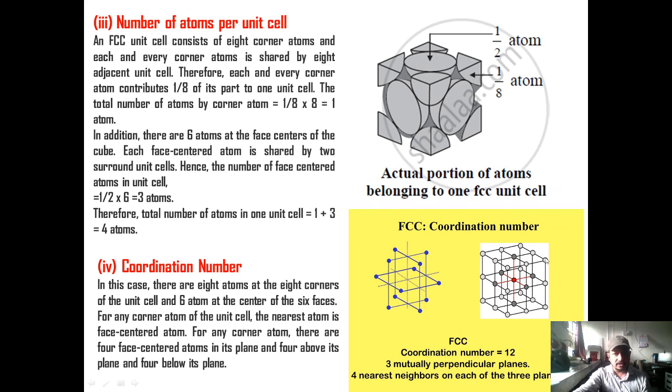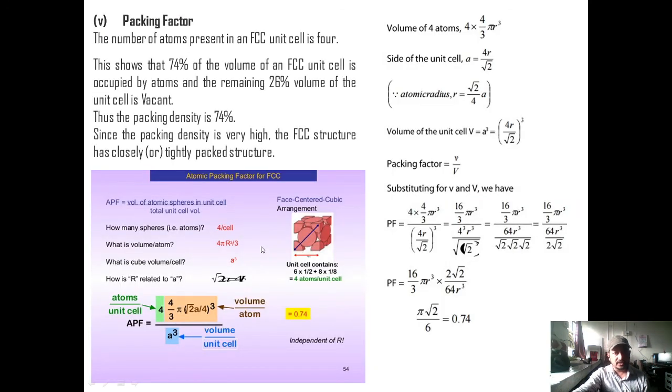Coordination number: you see here the diagram for the coordination number. Here we consider the atom at the center of the 8 unit cells. So for this you see that 4 atoms along the xy plane are nearest and equidistant to the corner atom. Similarly, in the yz plane there are 4 atoms that are nearest and equidistant to the corner atom. Similarly, in the xz plane there are 4 more atoms. So in total there are 4 plus 4 plus 4, that is 12, the coordination number of the face-centered cubic structure.